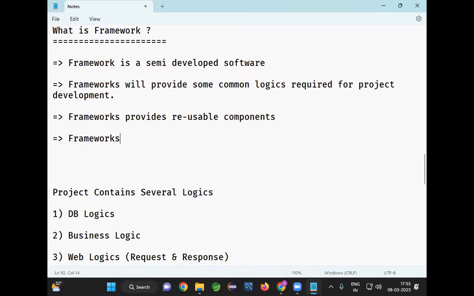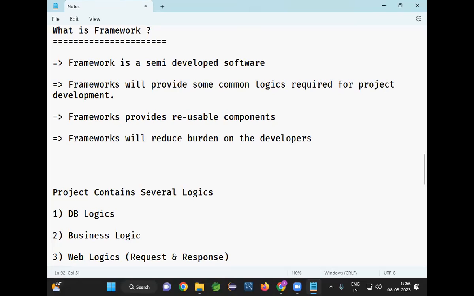You need not write each and everything in the project when you are using a framework. The framework will provide you some common logic. You focus on your business logic. So developers' tasks will become easy because you need not develop each and everything from scratch. Some code is already available. You use that code and develop your business logic. Common logic will be provided by the frameworks.